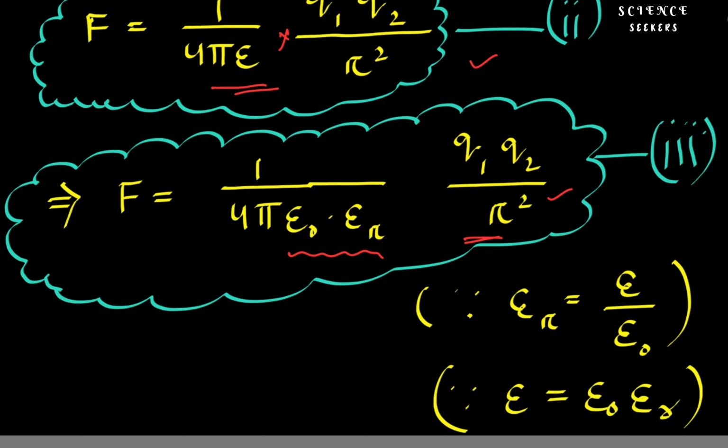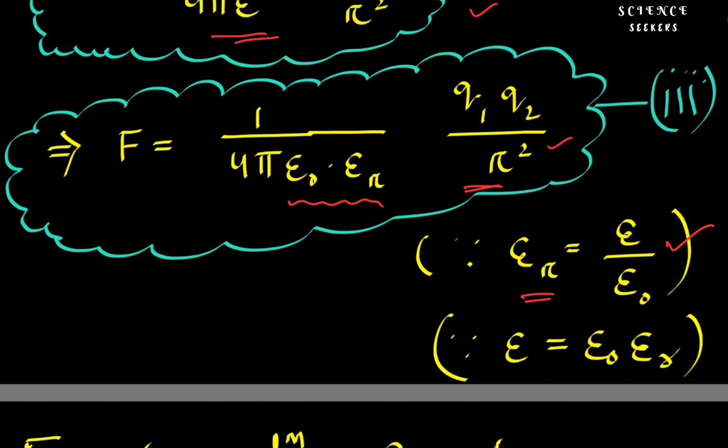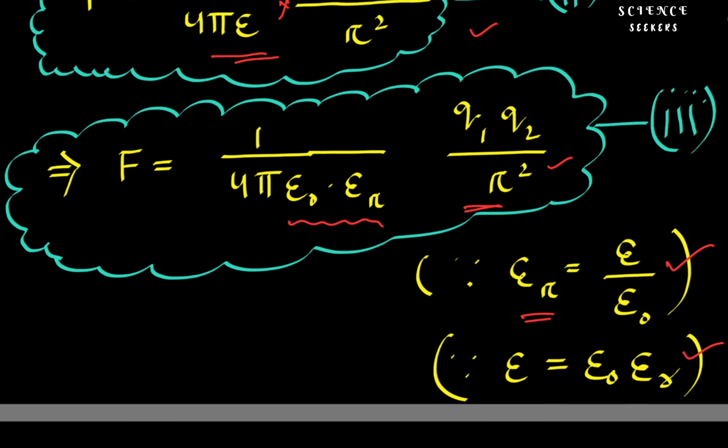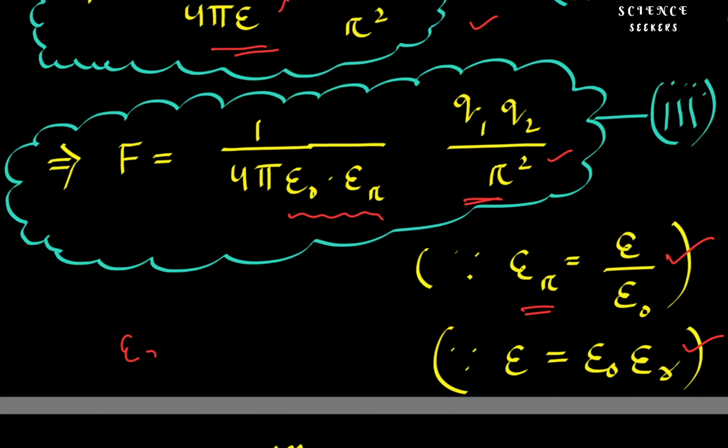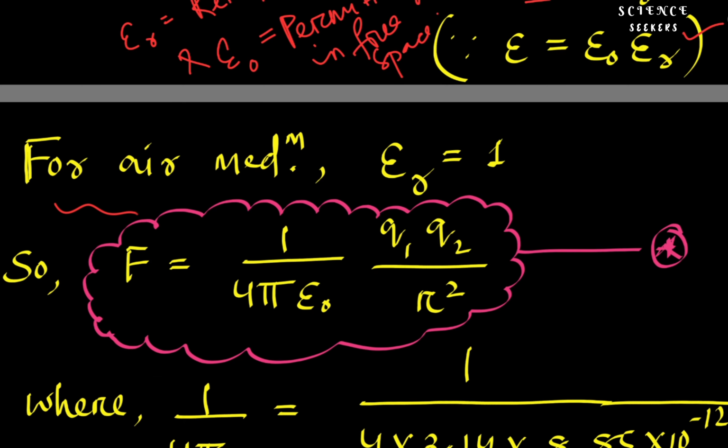where epsilon r equal to epsilon by epsilon naught, and epsilon equal to epsilon naught into epsilon r, where epsilon r is the relative permittivity and epsilon naught is the electric permittivity, or the permittivity in free space. For air medium, epsilon r equal to 1. So the equation will be reduced to F equal to 1 by 4 pi epsilon naught q1 q2 by r square,